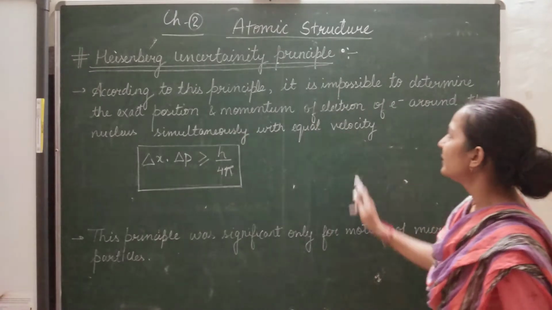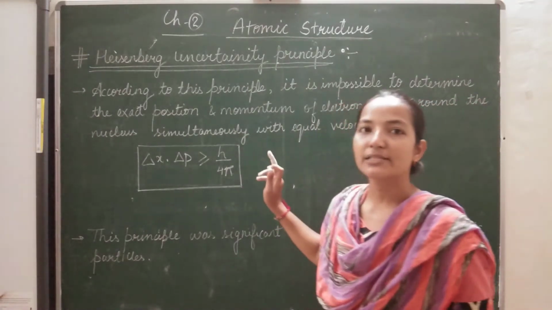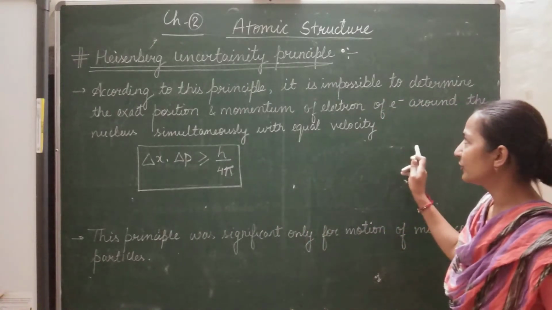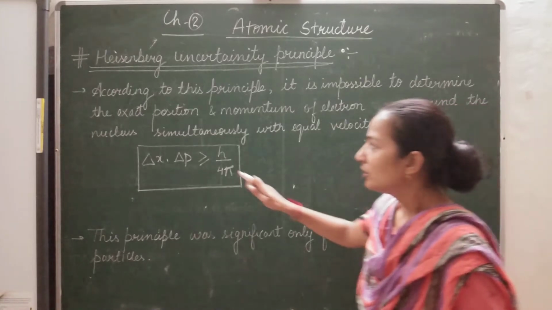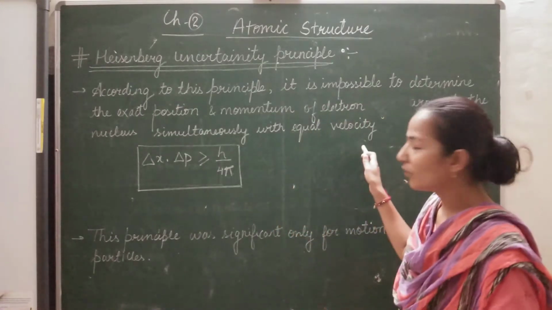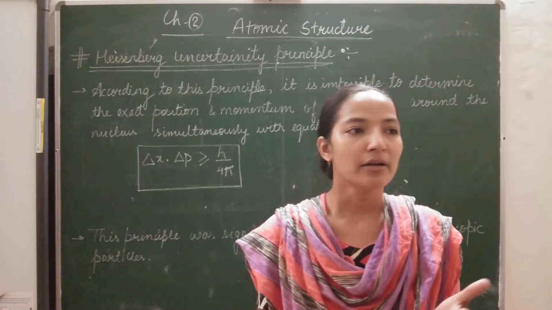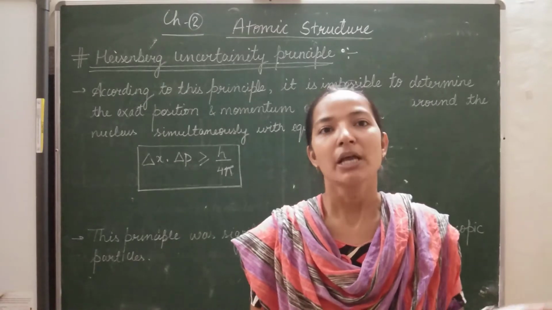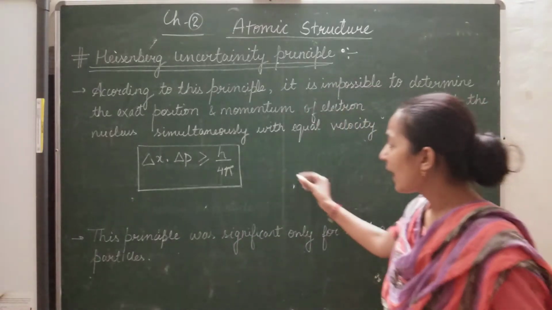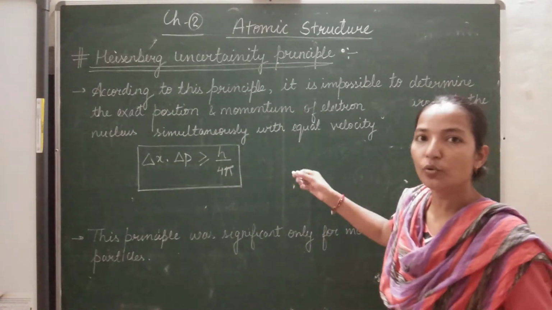According to this principle, it is impossible to determine the exact position as well as the exact momentum of an electron around the nucleus simultaneously. Suppose we are having three atoms, and we have considered two conditions.